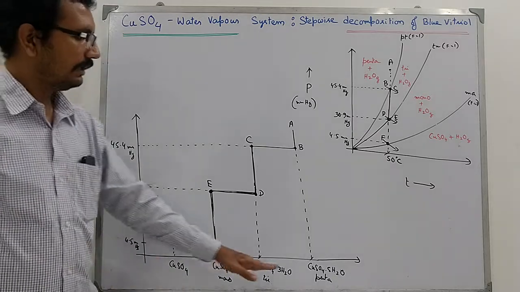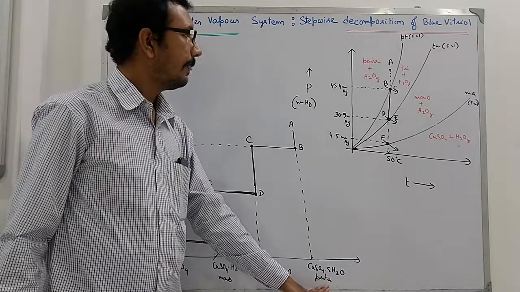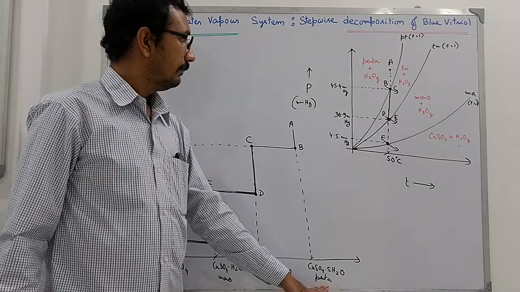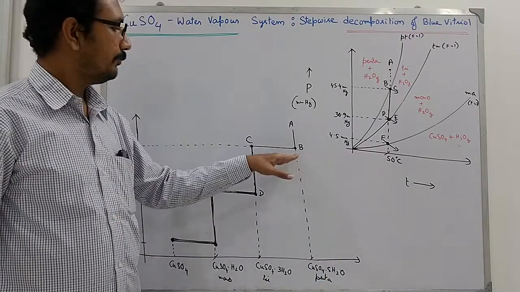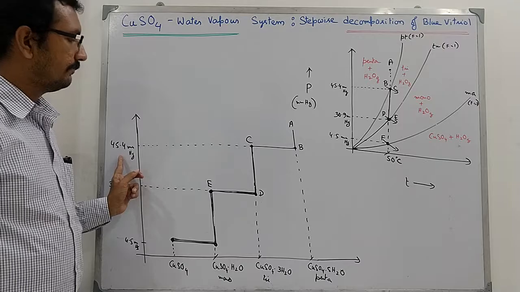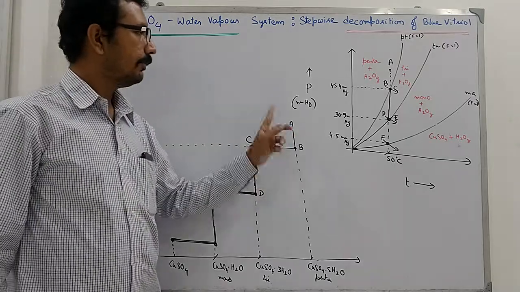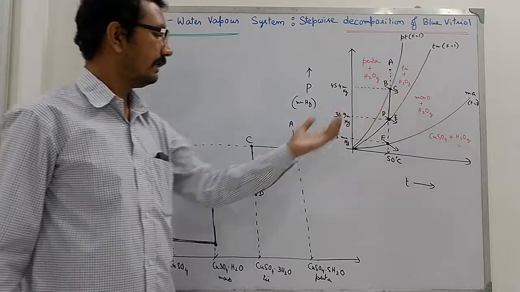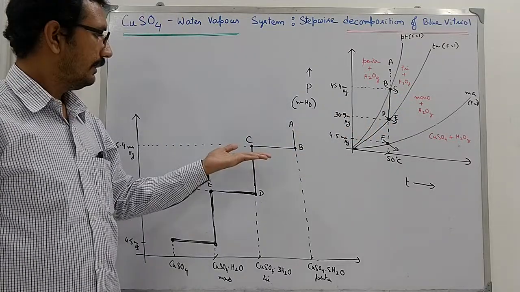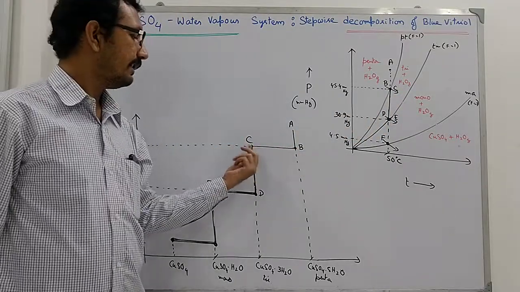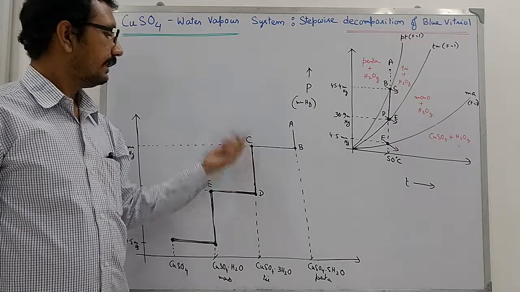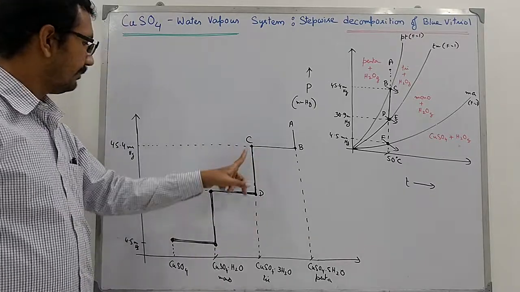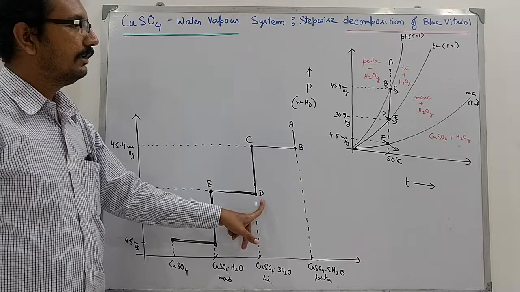So first you start with the pentahydrate system, then pressure falls up to 45.4 millimeter, then it will not fall further, since conversion starts from penta to tri, so there is supply of water vapor. When the complete conversion takes place, there is a further drop from 45.4 millimeter to 30.9 millimeter.